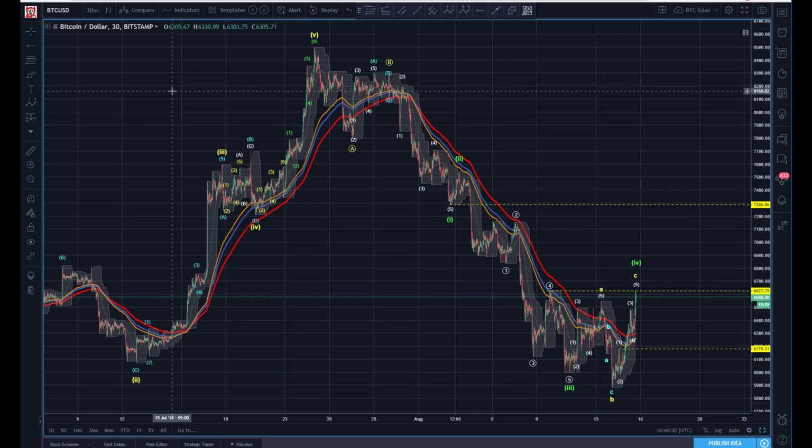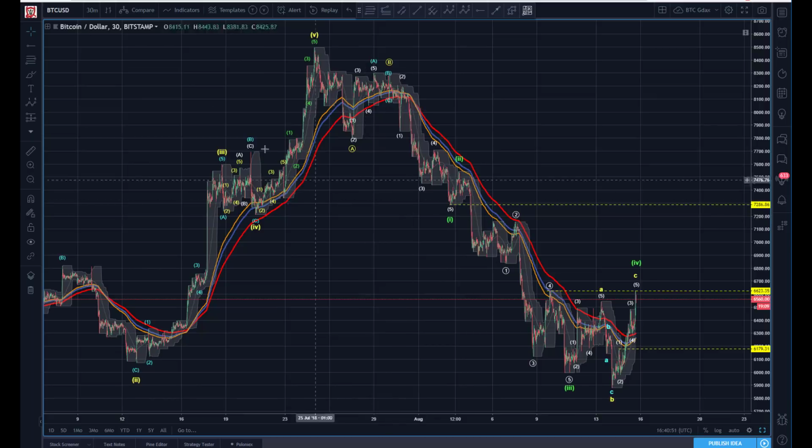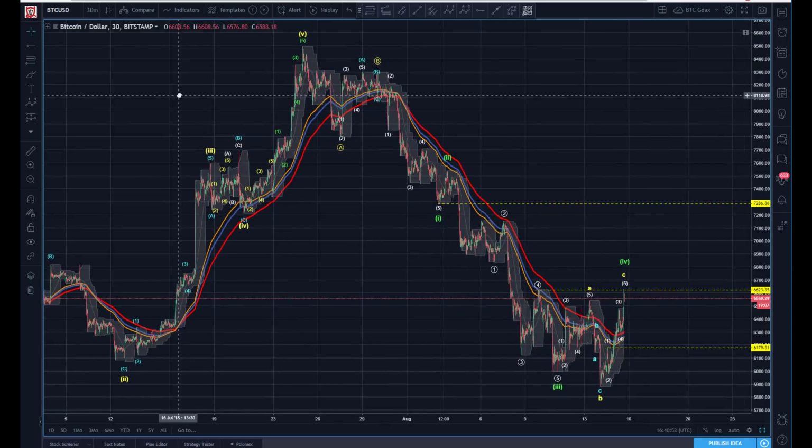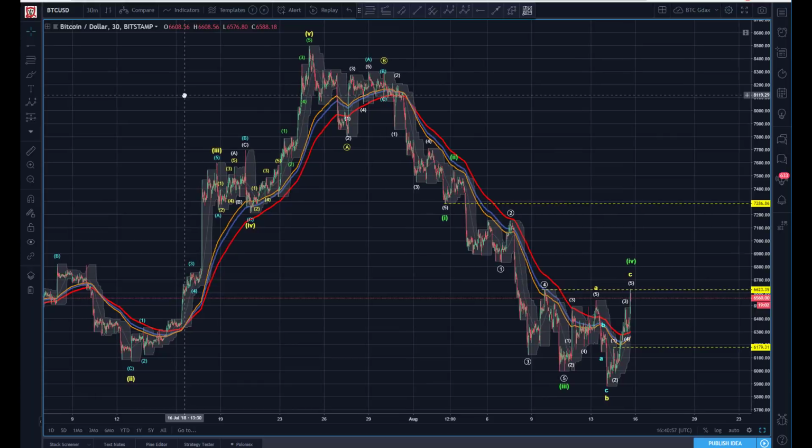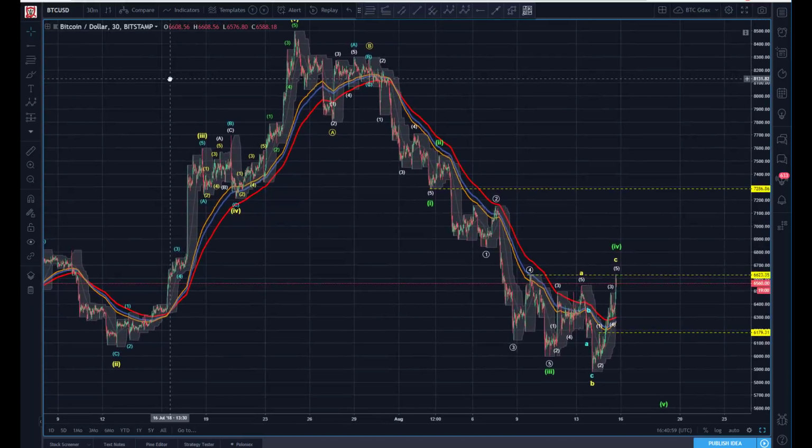Before we get into this, let me just acknowledge that if you're attempting to learn Elliott Wave, or you're new to Elliott Wave and you're trying to get a good count on Bitcoin, let me assure you that this is one of the most difficult counts that you're likely to run into. This is very challenging, and it has been the case with Bitcoin certainly throughout this entire correction or bear market, or however you want to categorize it. This has been very difficult to get good reads on.